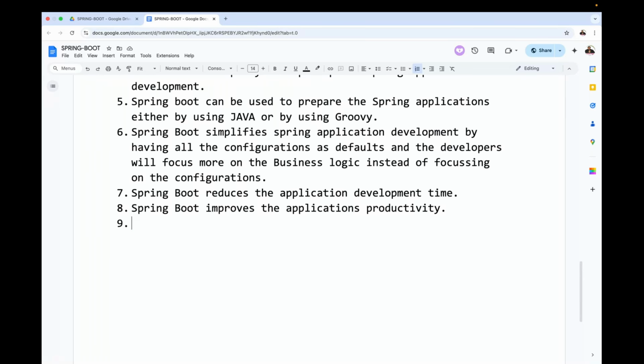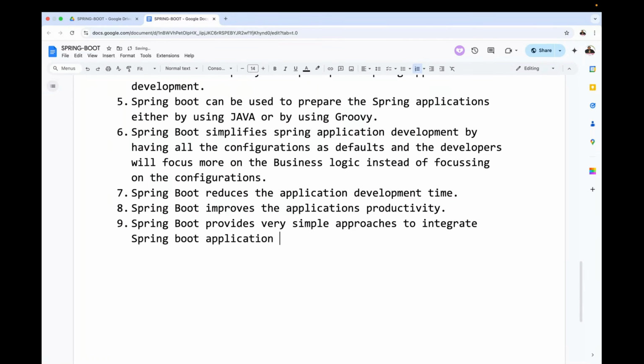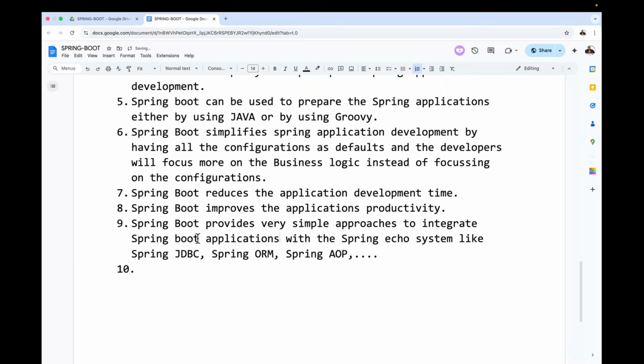Spring Boot provides very simple approaches to integrate Spring Boot applications with the Spring ecosystem, like Spring JDBC, Spring ORM, Spring AOP, and so on. Now observe carefully.